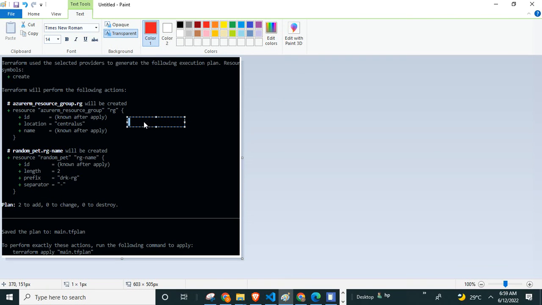So the output will be created in the Azure cloud. Correct? And what is that output?